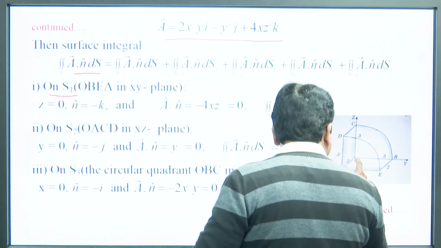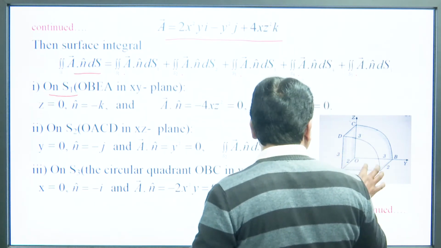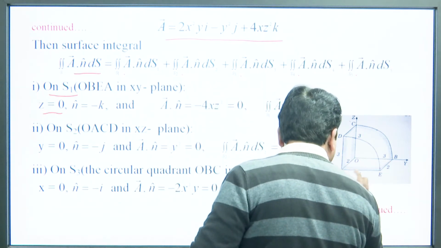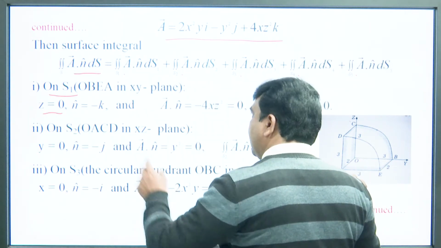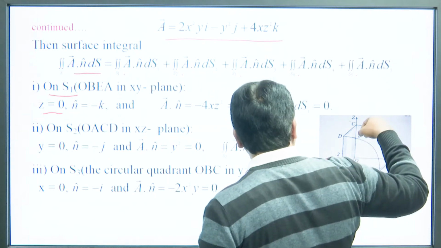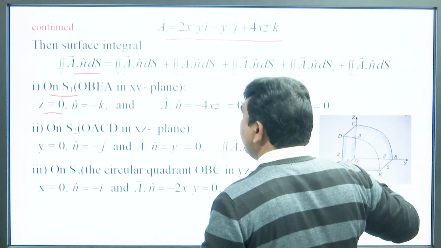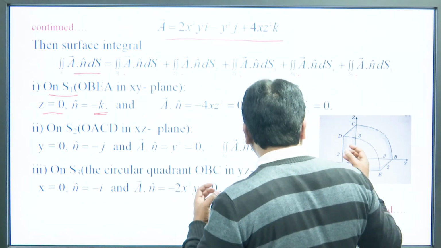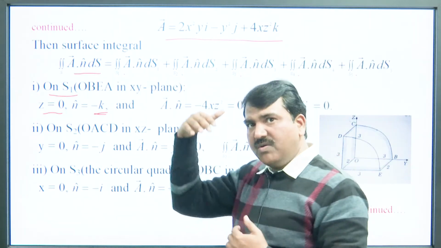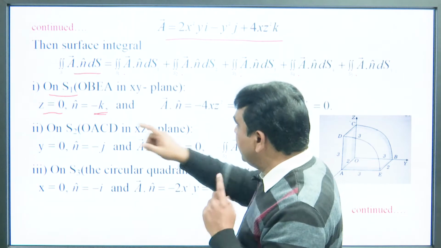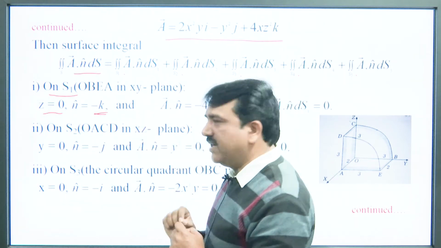For the xy plane the value of z is 0, and n, the outward drawn unit normal, will be minus k, because we always take n as the outward drawn unit normal, not inside, outside the surface. So, in this case n cap is equal to minus k.